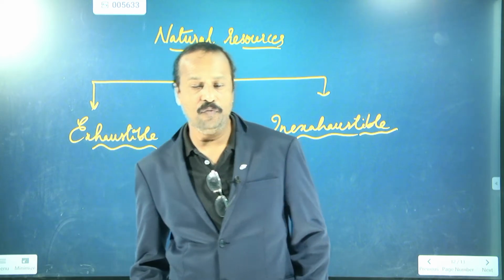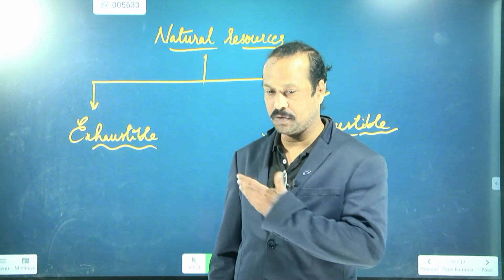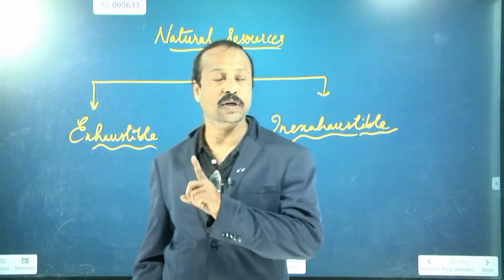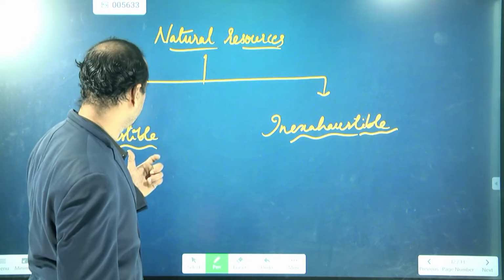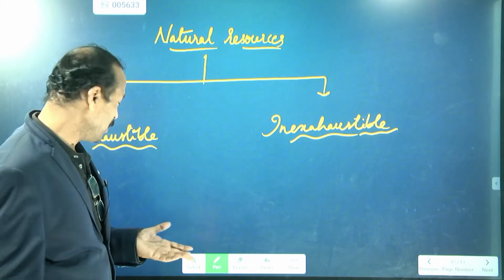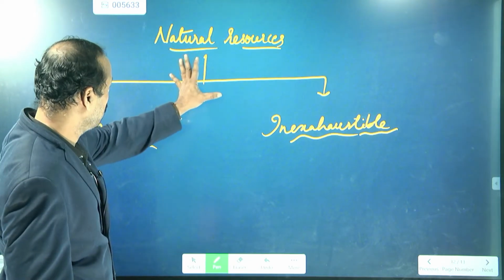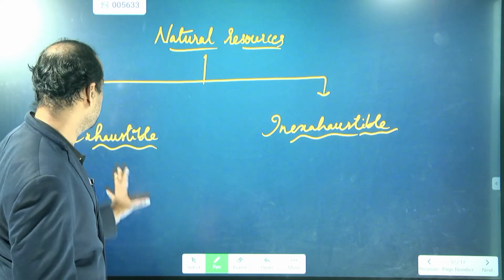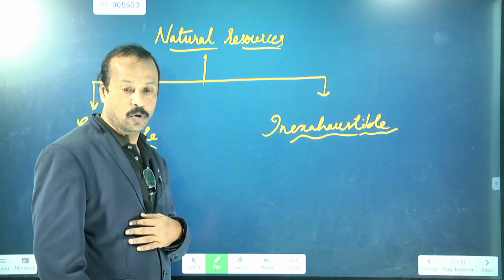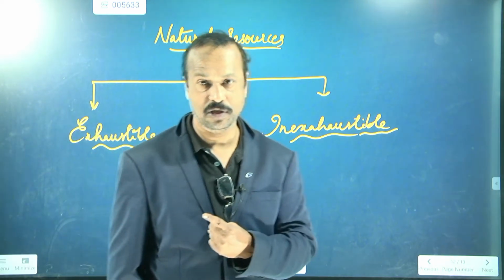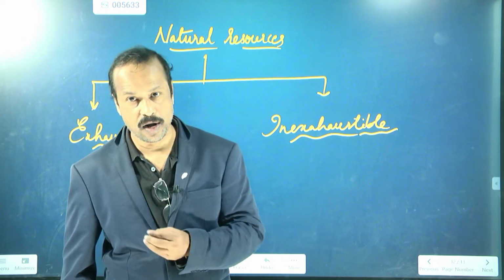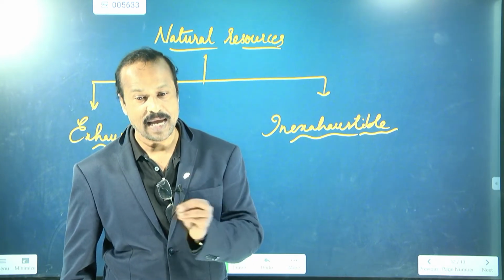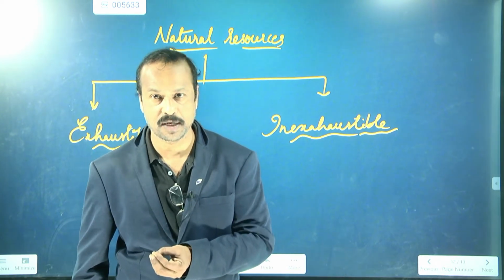So now we have so many resources, and we want to discuss resources. Two types of resources are there: natural resources and man-made resources. Today we are going to discuss the first, natural resources. In natural resources also, there are two types: one is called exhaustible and the second is called inexhaustible.